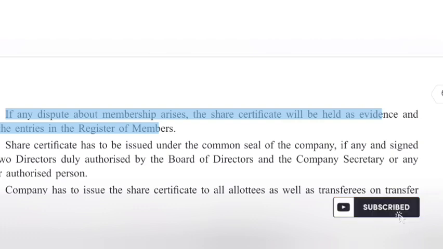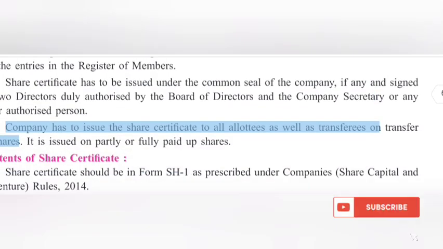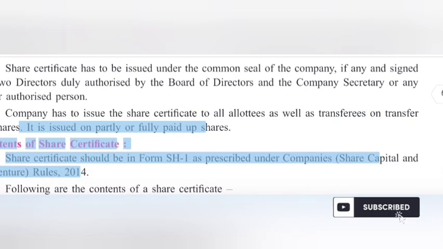Share certificate has to be issued under the common seal of the company, if any, and signed by 2 directors duly authorized by the board of directors and the company secretary or any other authorized person. Company has to issue the share certificate to all allottees as well as transferees on transfer of shares. It is issued on partly or fully paid up shares.